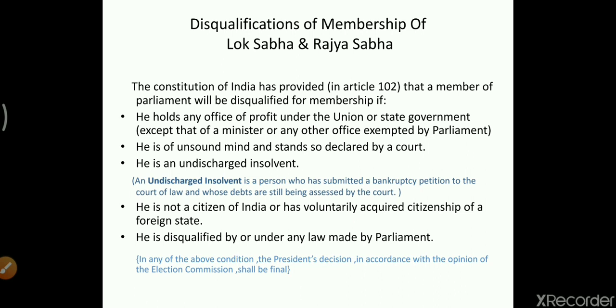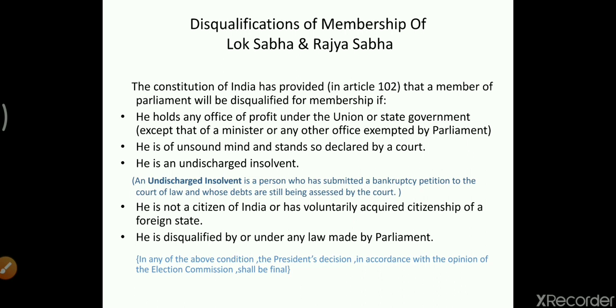A person should not hold two government posts or two salaried posts together under the union or the state government, except that of a minister or any other office exempted by the parliament. Until and unless it is exempted by the parliament, a person cannot hold two government posts together.